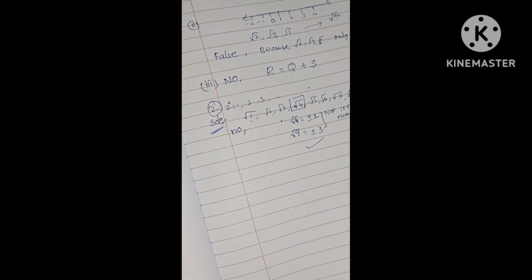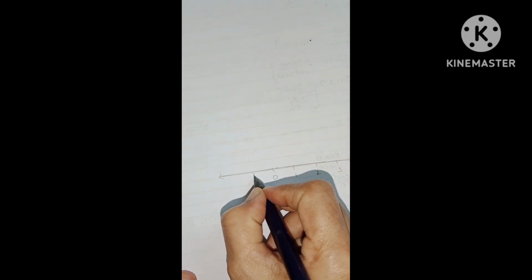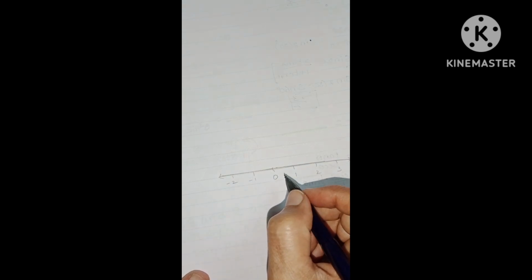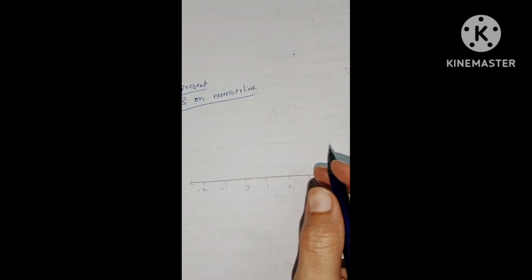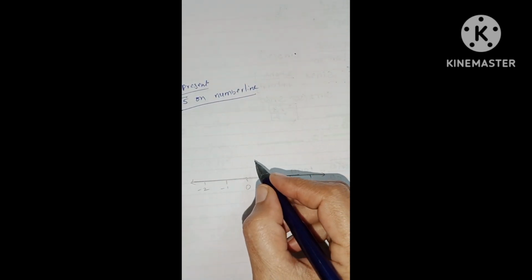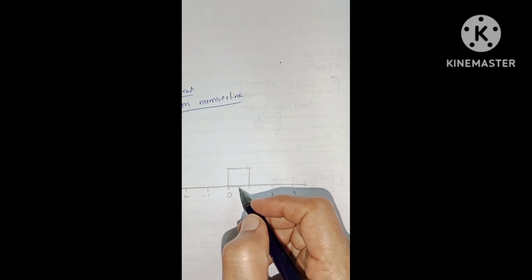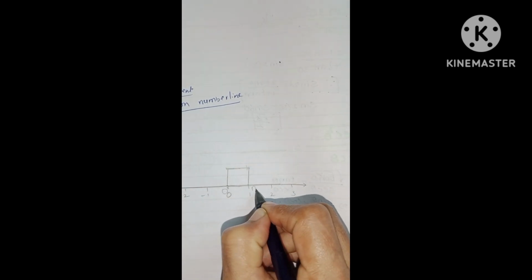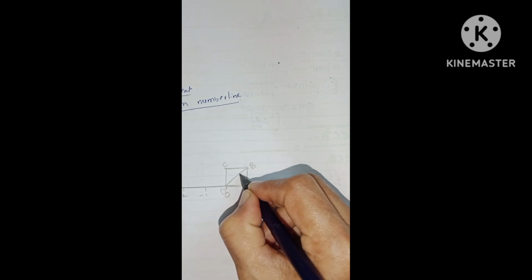Third question: show how root 5 can be represented on a number line. This is the number line, labelled 0, 1, 2, 3, minus 1, minus 2. To represent root 5, first draw a square with 1 unit side from 0 to 1. Name it square OABC. Draw the diagonal OB.